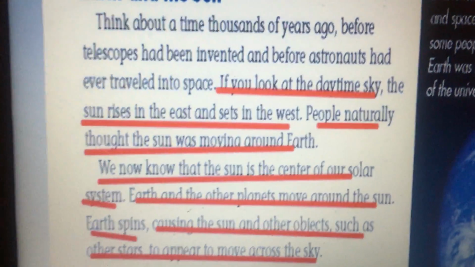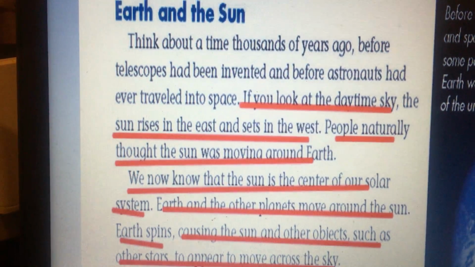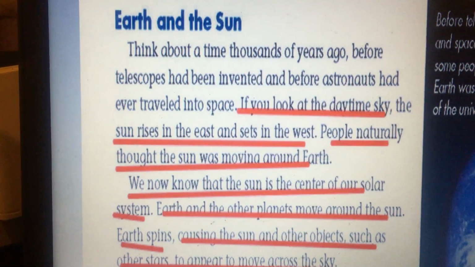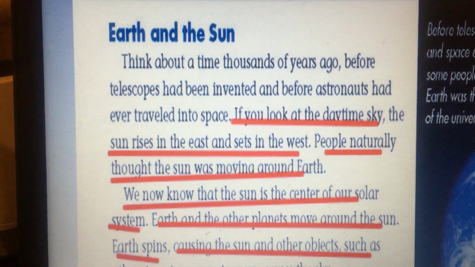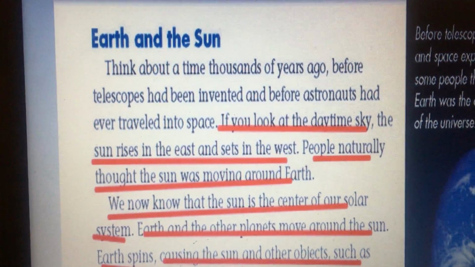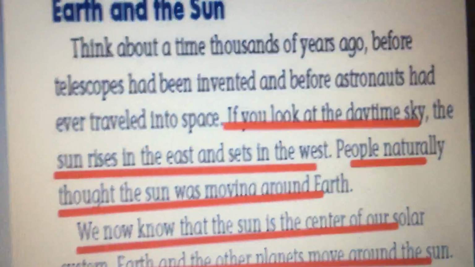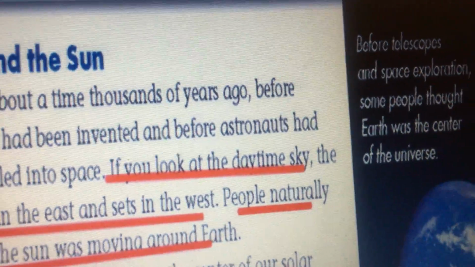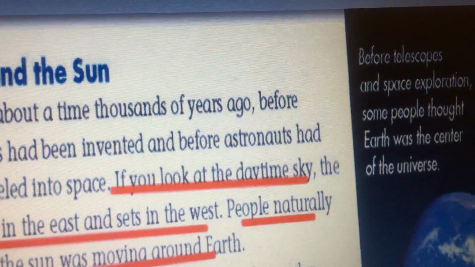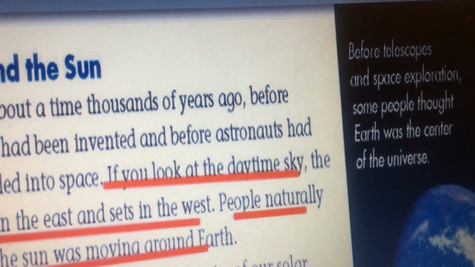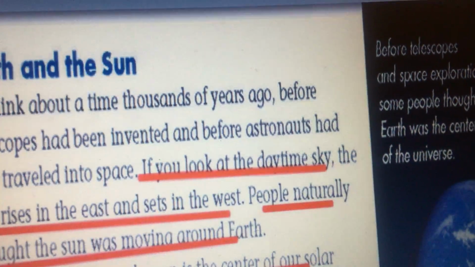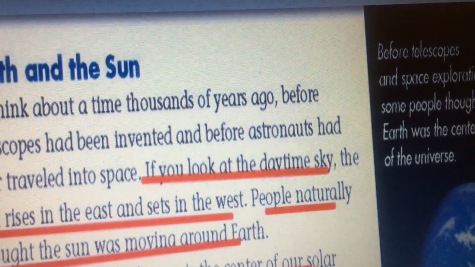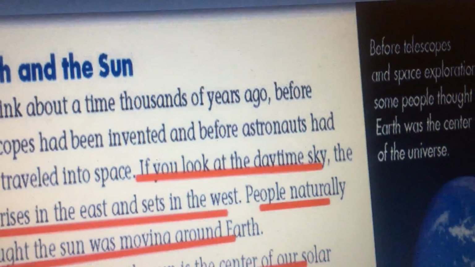Now, if you look at the daytime sky, the sun rises in the east and sets in the west. People naturally thought the sun was moving around Earth. We know that the sun is the center of our solar system.